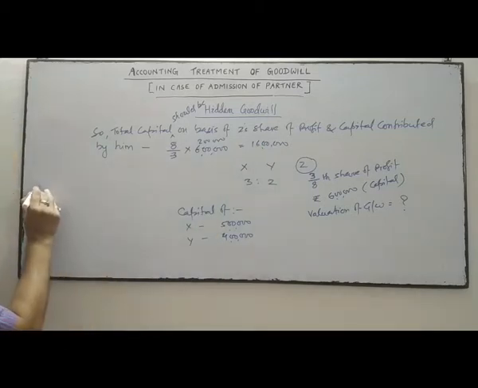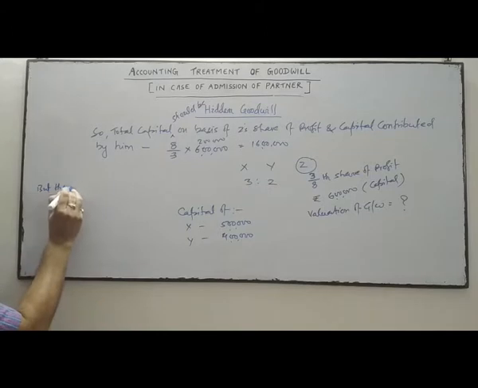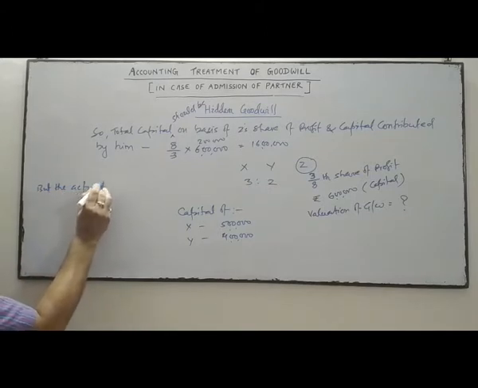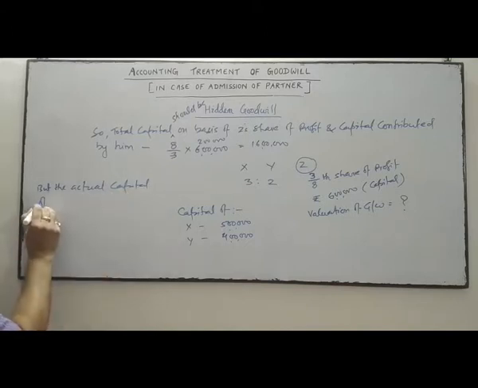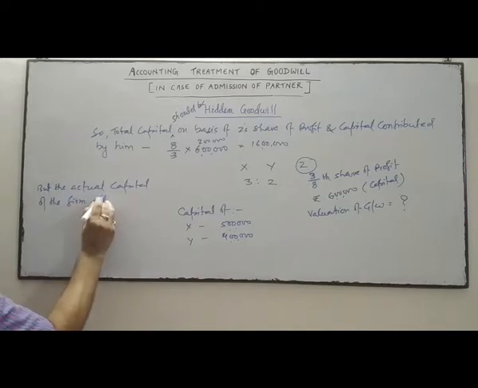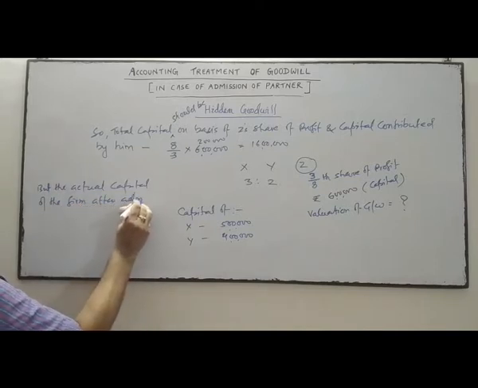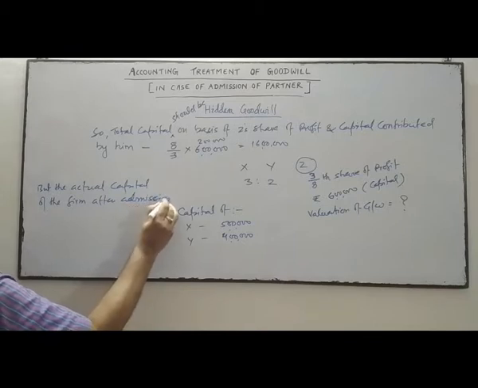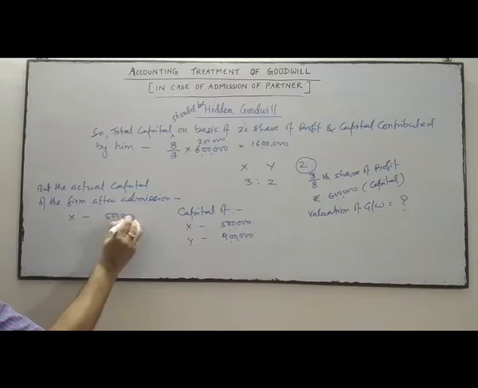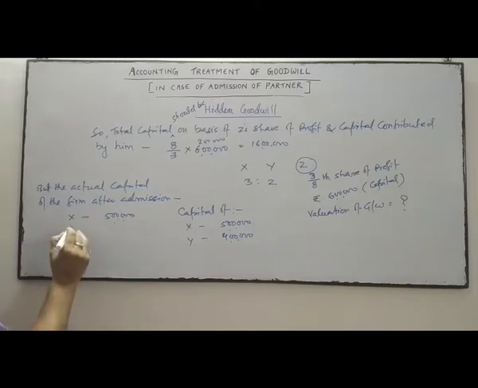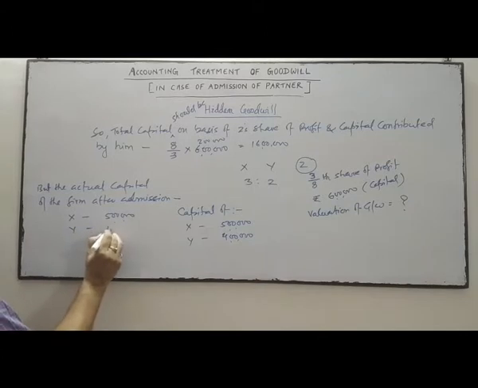But the actual capital of the firm after admission is X capital 5 lakhs, Y capital 4 lakhs and Z capital 6 lakhs.